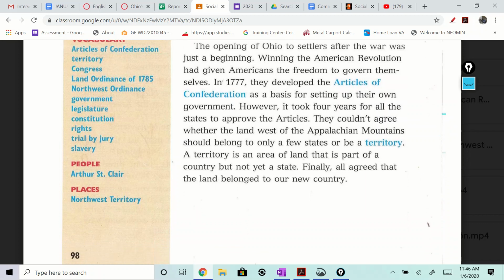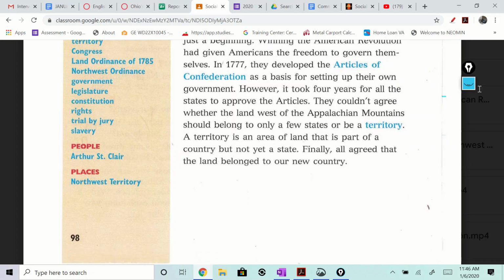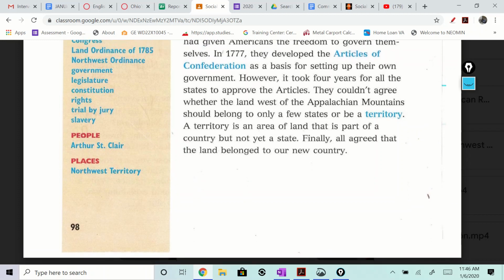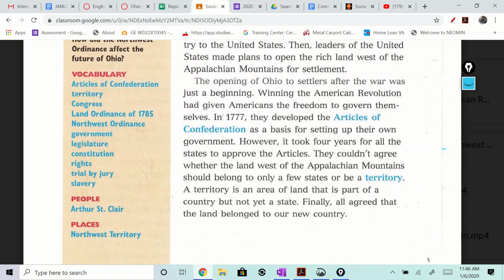However, it took 4 years for all the states to approve the Articles. They couldn't agree whether the land west of the Appalachian Mountains should belong to only a few states or be a territory. A territory is an area of land that is part of the country, but not yet a state. Finally, all agreed that the land belonged to our new country. All right, so there you have that page.